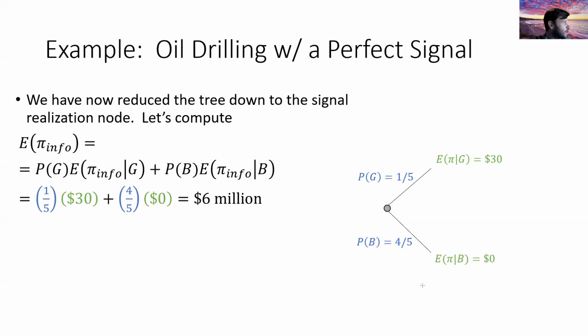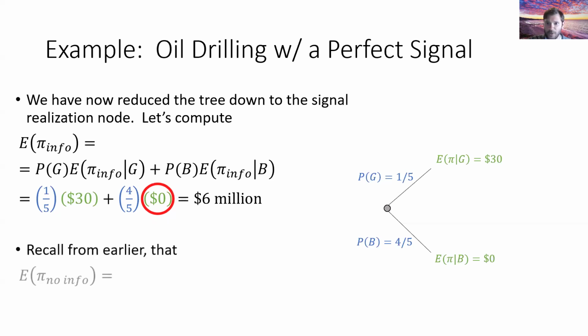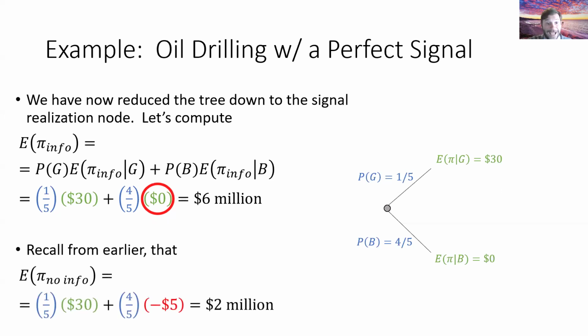It's because rather than losing $5 million in a bad report state, we're actually able to avoid that $5 million loss by just not investing and taking a zero loss. Okay, so you might recall from earlier, when we did this with no information, that minus $5 million payoff showed up, and that was dragging the average payoff down.